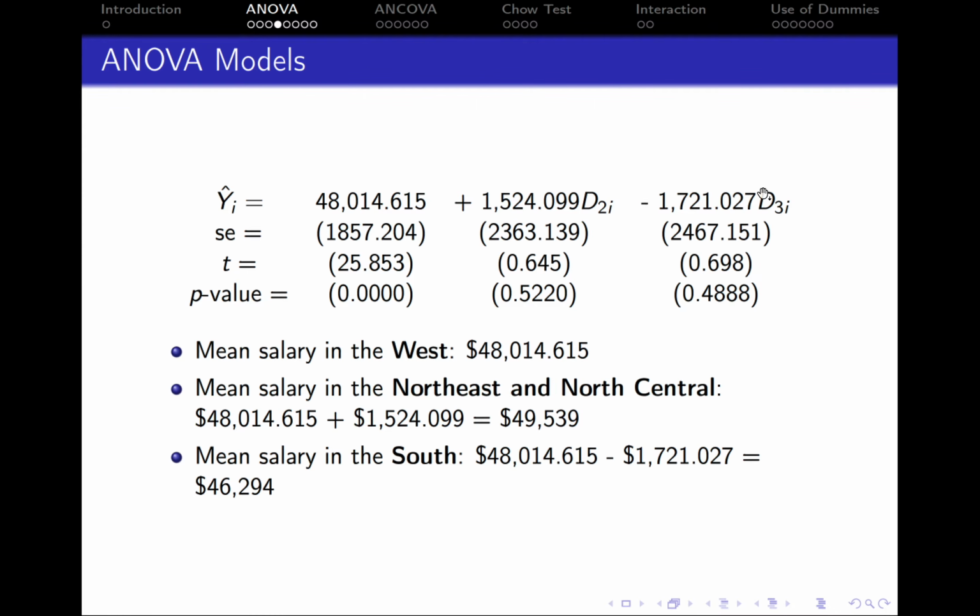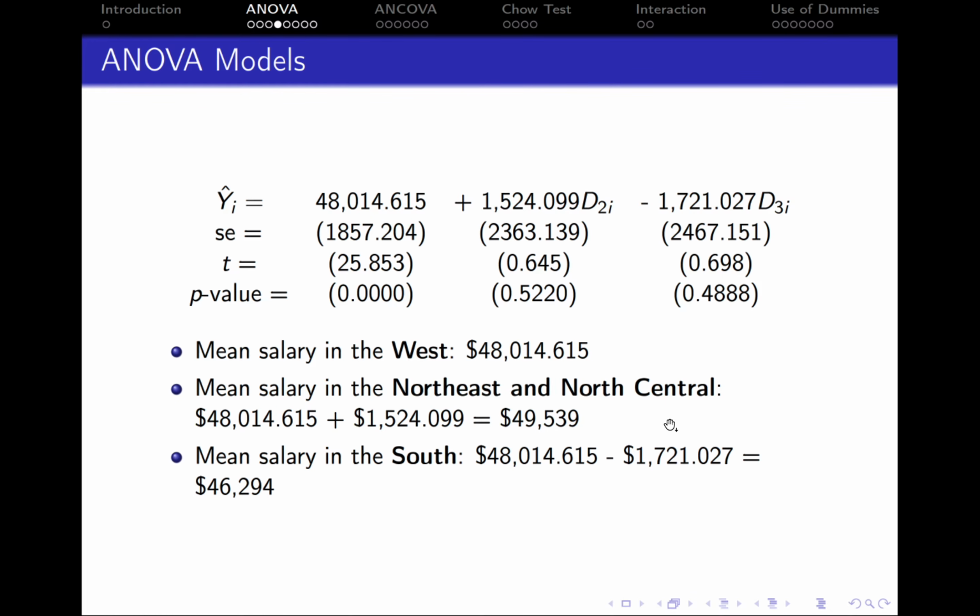And then the last dummy variable, D3, is the dummy variable that takes the value of 1 for teachers in the South. So if we would like to know the mean salary of a teacher in the South, we take the intercept and, in this case, subtract the value of the coefficient. So we get that the mean salary of the teachers in the South is 48,000 minus 1,700, and we get that the mean salary is 46,000.